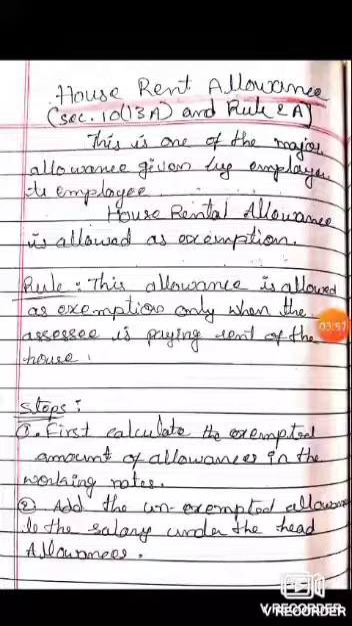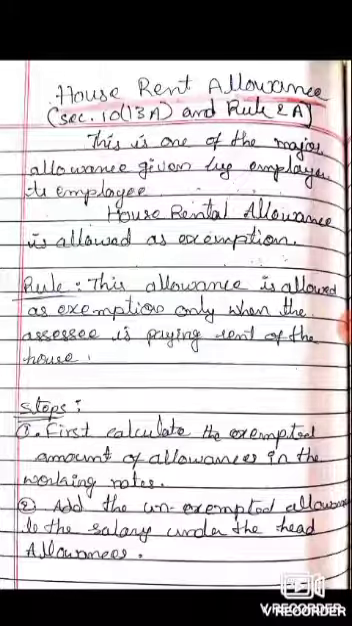The next allowance from general allowances is house rental allowance. This is one of the major allowances given by the employer to the employee. House rental allowance is allowed as exemption, completely allowed as exemption, but entertainment allowance is not allowed as exemption. This allowance is allowed as exemption only when the assessee is paying the rent of the house. So it is only given as exemption when the assessee is paying rent.